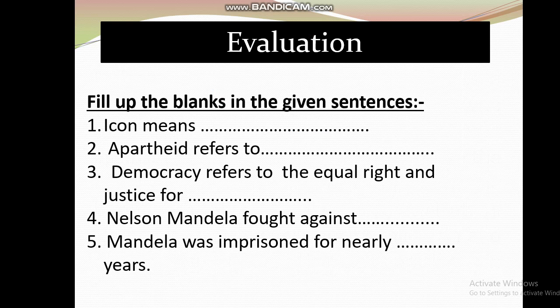Now evaluation: fill in the blanks in the given sentences. Icon means, we discussed in the previous slides. Apartheid refers to, it is also discussed. You just try to remember and write down the answer. And multiracial democracy refers to equal rights and justice for all, I think. Nelson Mandela fought against racial discrimination. And Mandela was imprisoned for nearly how many years? Could you recollect the duration? I think it is 30 years.